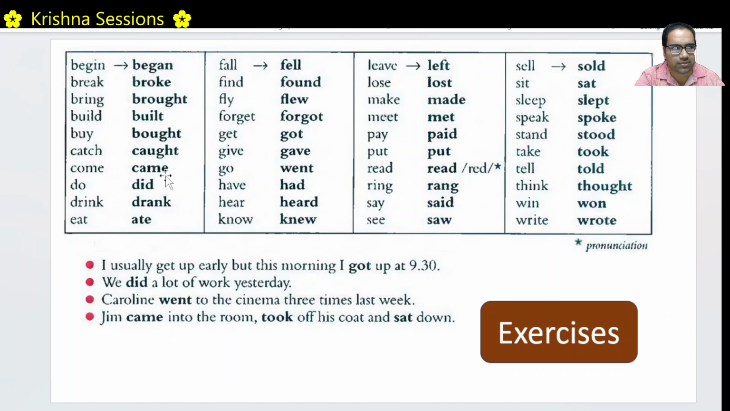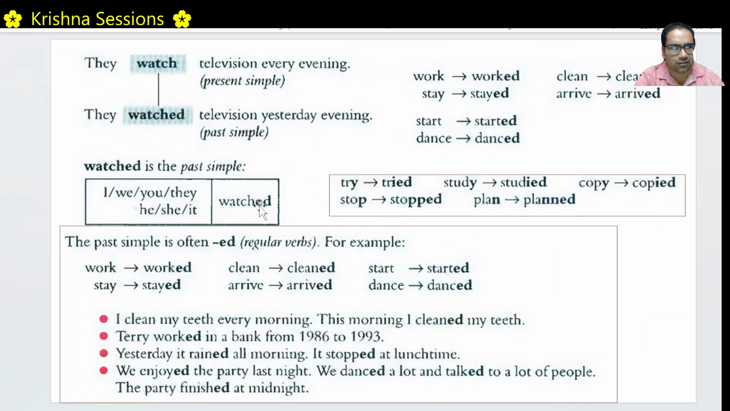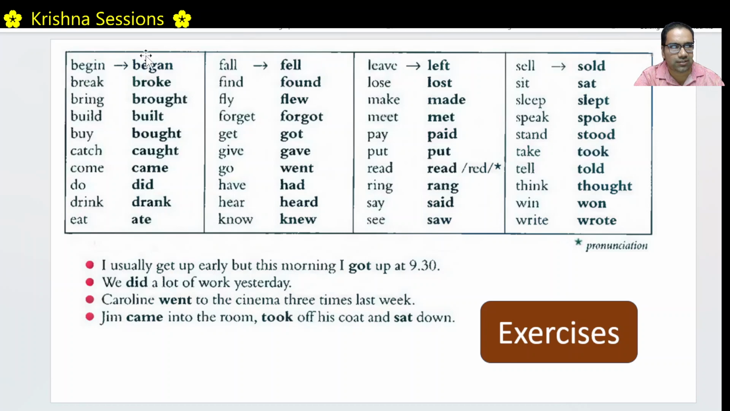These forms of verbs are called irregular verbs. These verbs are called irregular verbs because they are not regular. The past tense is not formed by adding ed. That's why these are irregular verbs. We should specifically remember these past forms, past tenses of these verbs. We should remember them, right?